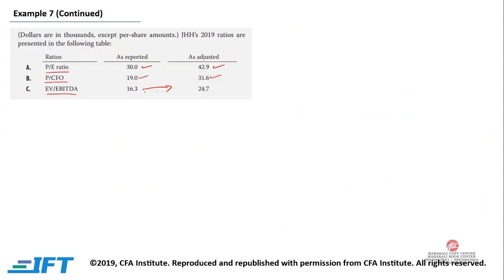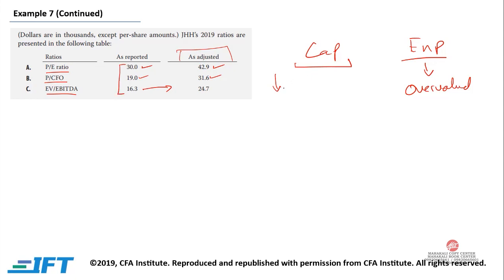Now we are able to see that the adjusted ratios are higher. Now they are depicting what happens if we capitalize and if we expense. If we expense, the organization would appear to be overvalued. And if we are capitalizing, the ratios are low, so it will seem that it is undervalued. Because expense actually reduces the earnings and hence it seems to be overvalued.